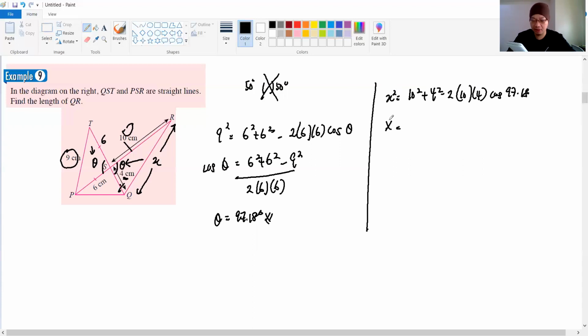So 10 squared plus 4 squared minus 2 times 10 times 4 cos 97.18. Okay, you are supposed to get this kind of answer, 1 to 5 something. Okay, and then we need to square root. So the final answer will be like this, 11 point something something. Okay, 11 point something. So just write down your answer. I round off to 4 decimal places. If you want to round off 3 decimal places, no problem. But do not less than 3. Okay. 11.2249. Done. Settle for example 9. So very easy for this chapter.